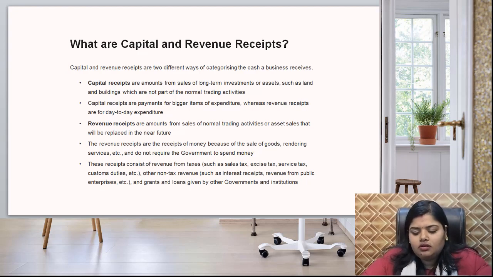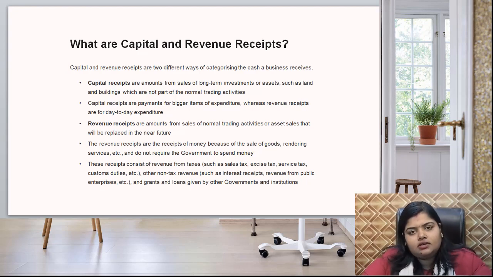Another point is that capital receipts are payments for bigger items of expenditure, whereas revenue receipts are for day-to-day expenditures. Just like payments, it is the receipt. It means if it is a day-to-day expenditure, it is a revenue receipt. But if there is a bigger expenditure, then it is a capital receipt.